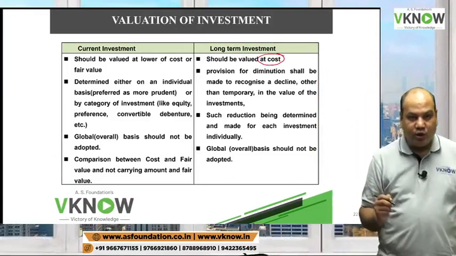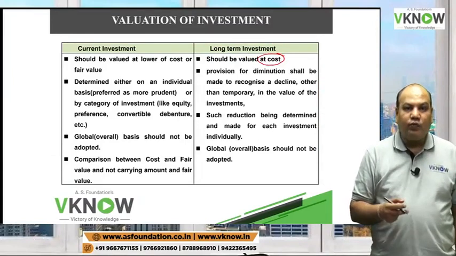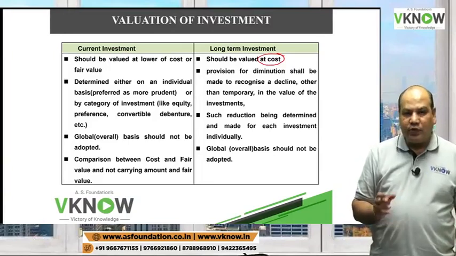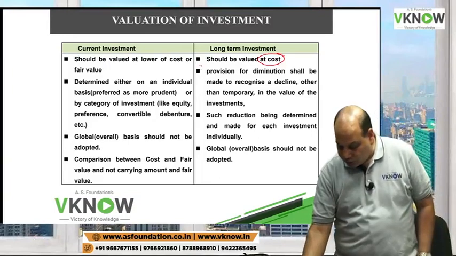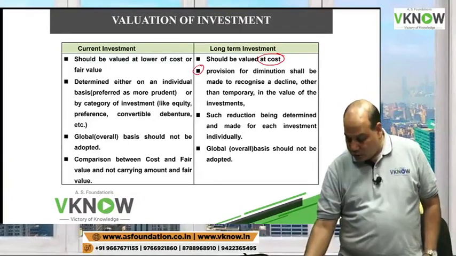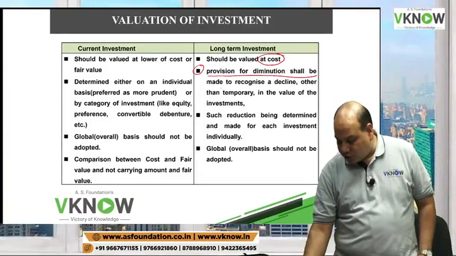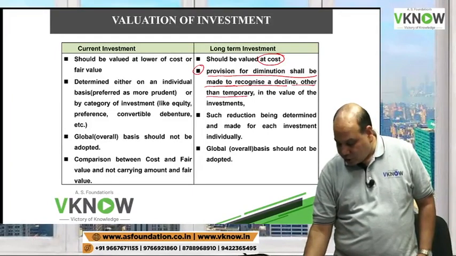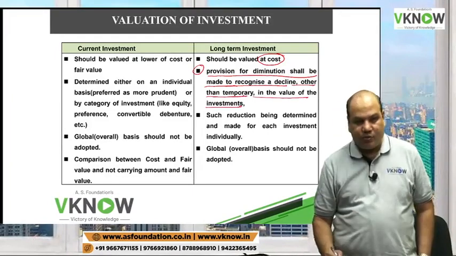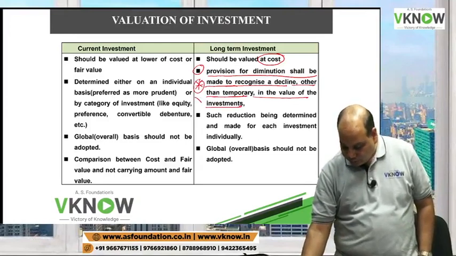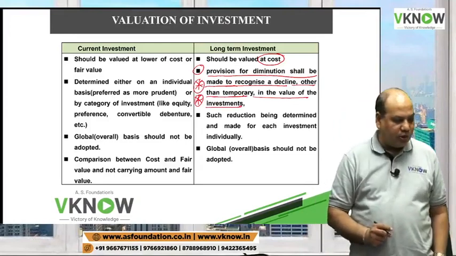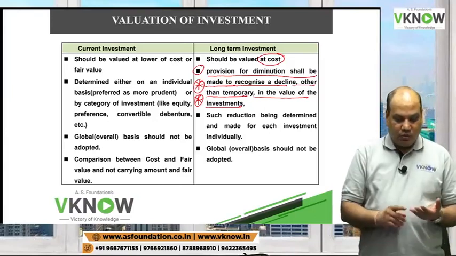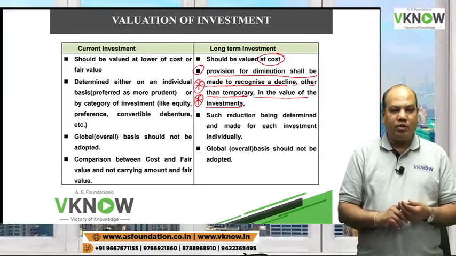But then the student will ask me a question. Are we not violating the concept of prudence? Are we not violating the concept of conservatism? No, there is another provision. It says you will make provision for diminution. Provision for diminution shall be made to recognize a decline other than temporary in the value of the investment. Very important. Two-star mark.